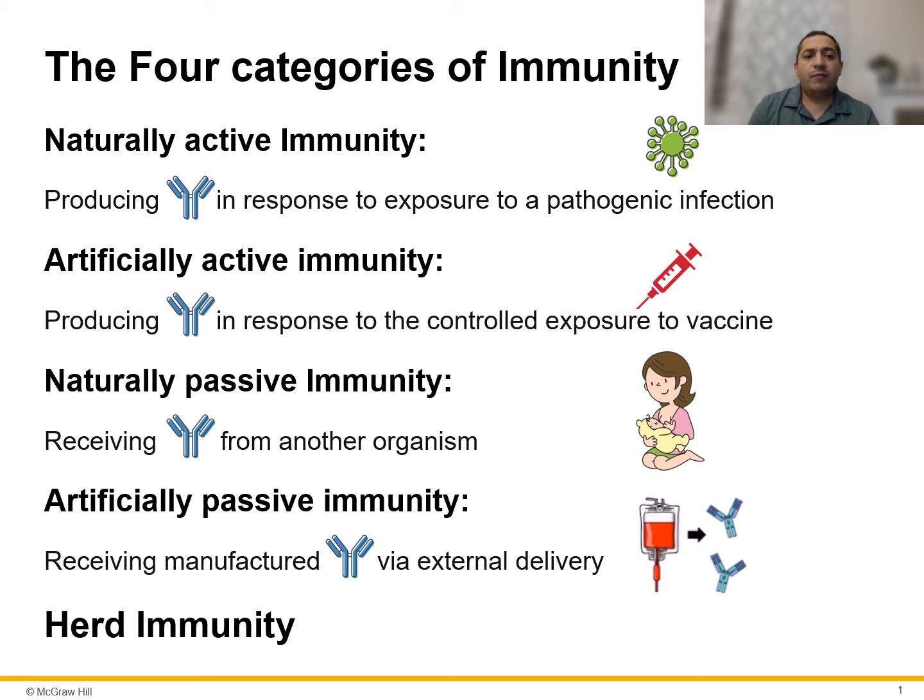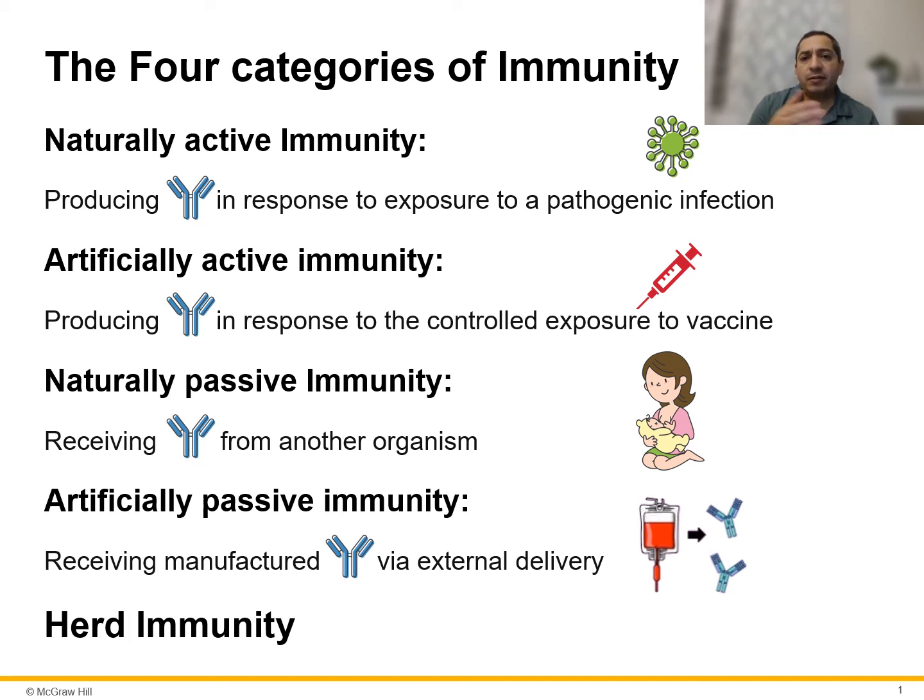Now lastly, we have a term we call the herd immunity, and this is when we are vaccinating most of the population in order to protect those who don't get the vaccines or cannot get the vaccines. Herd immunity simply is to prevent epidemics from happening, because certain bacteria require a certain amount of hosts in order for the infection to spread.